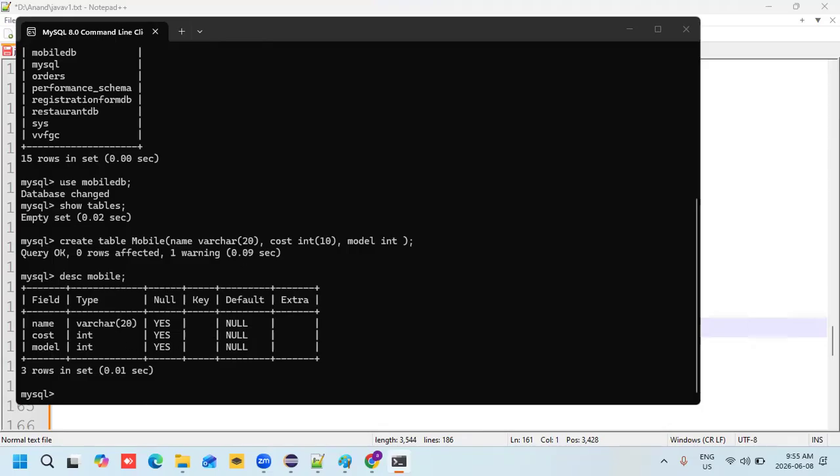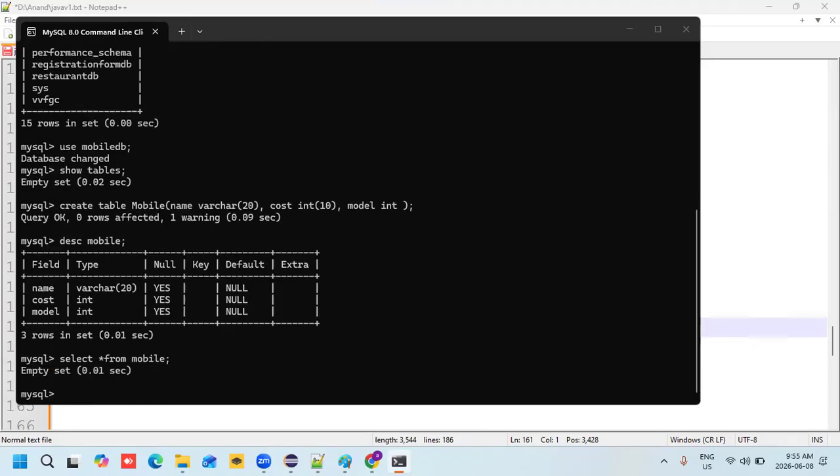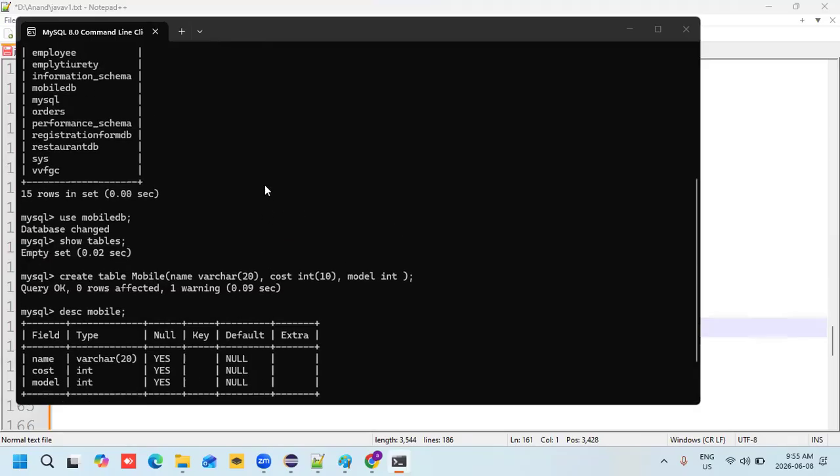So now let me check: is there any data in my table? What is the command if I want to retrieve data from my database? Select star from mobile. Empty set. No data available in my table. This is my table in the database.